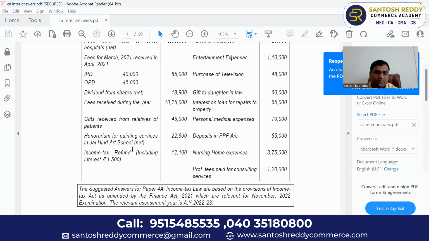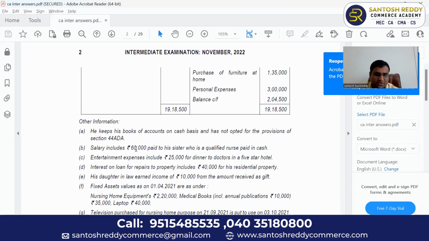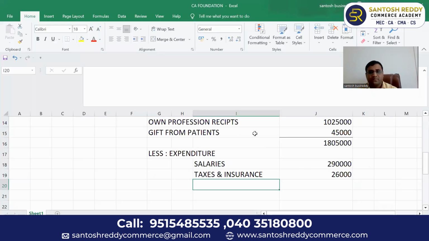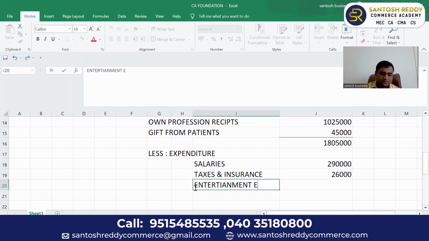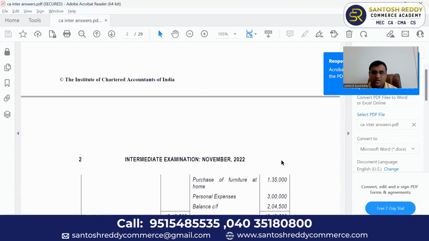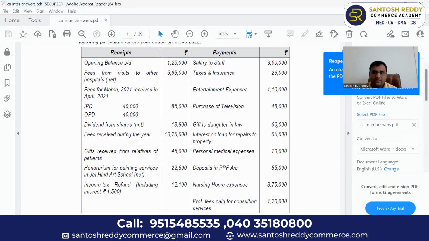It is not allowed. But any other information? C point. Entertainment expenses include 25,000 for dinner to hospital staff at a 5-star hotel. That is allowed. How much is allowed as entertainment expenses? I think 25,000 only.